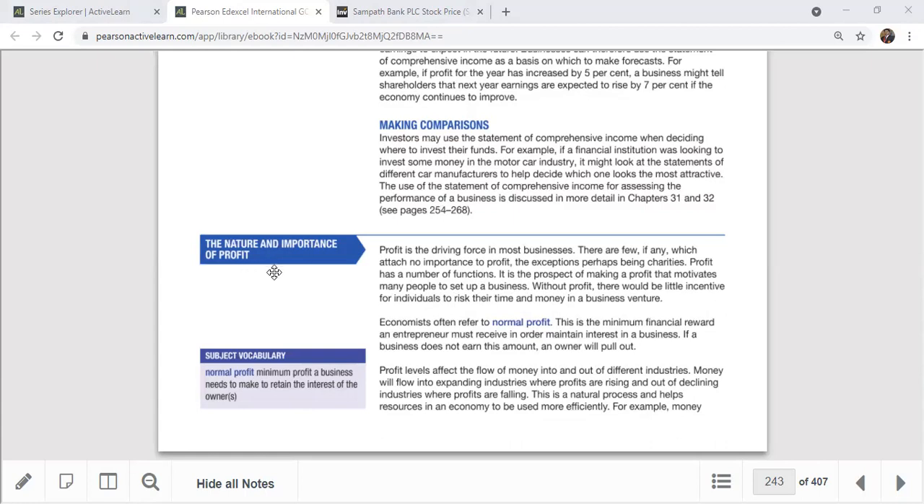Land, you have to pay rent. Labor, you have to pay wages. Capital, you have to pay interest. Entrepreneurs, you have to pay profit. So profit is the ultimate, right? Motivation of profit maximization is one of the best financial objectives of any business organization, any entrepreneur, right?